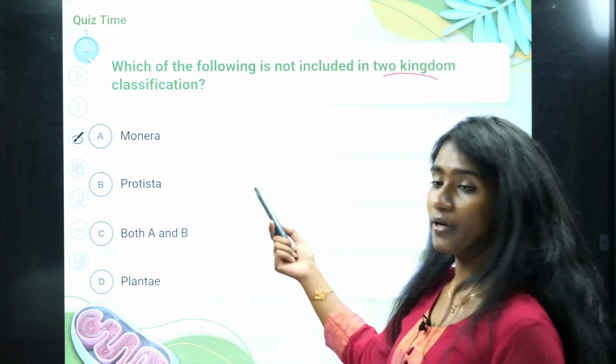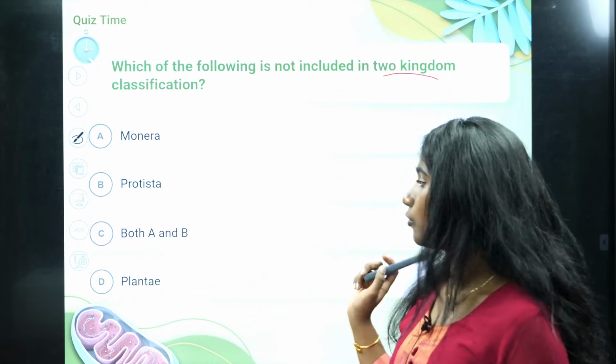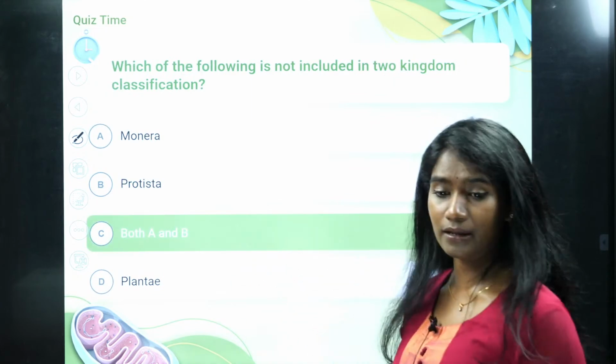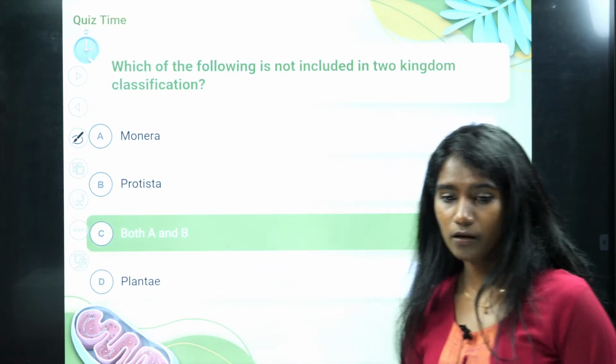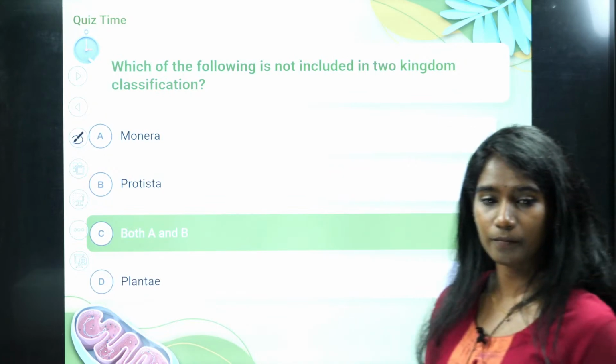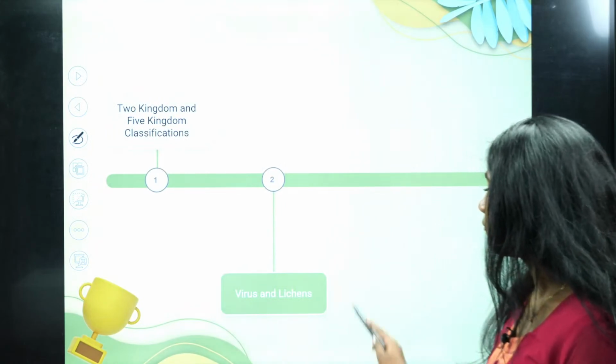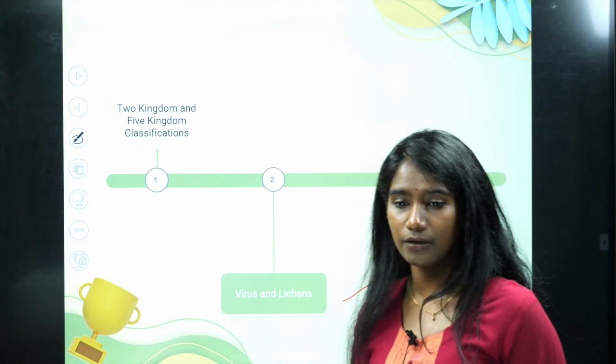So Monera and Protista are not included. Therefore, option C, both A and B, is the right answer. Okay, fine. So now we'll move on to virus and lichen.